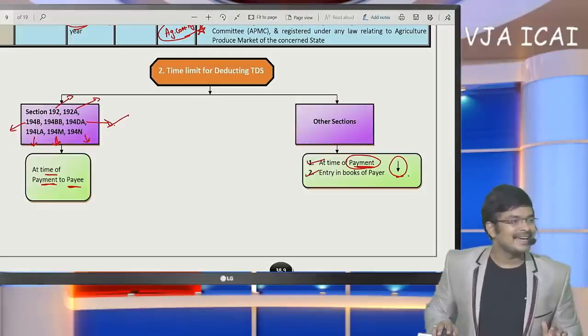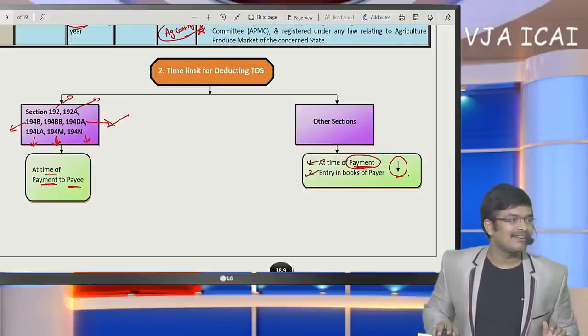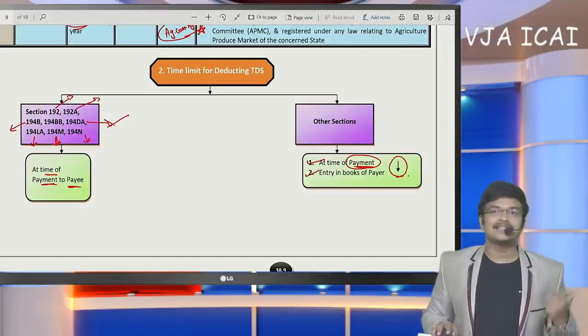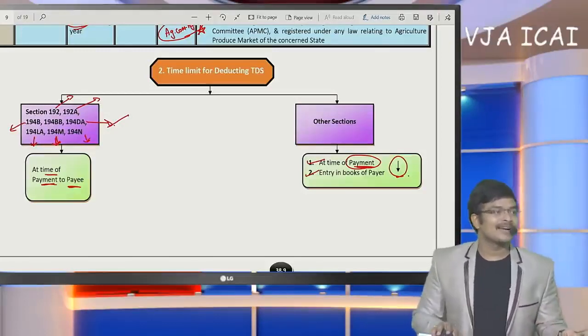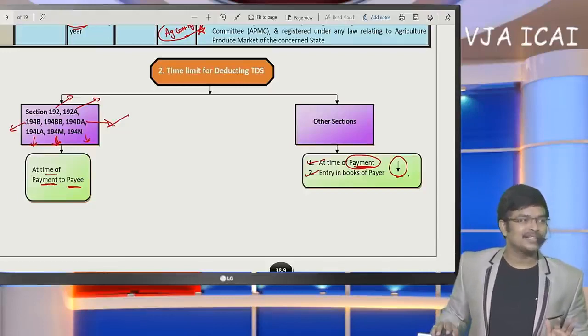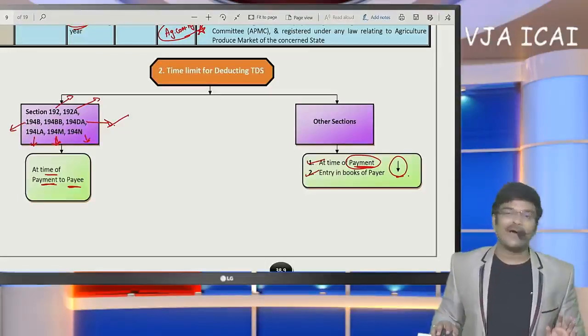Sir, 80TTA deduction is 10,000 while the 194A limit is 40,000. Yes. Why is it like that? It is a policy of the government. We cannot object to this. We need to follow. 80TTA deduction is only 10,000 whereas the 194A limit is 40,000.